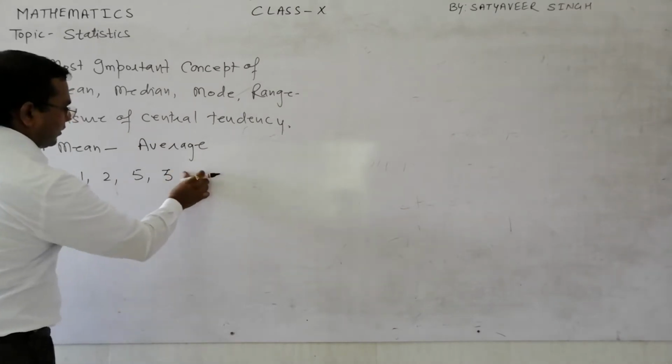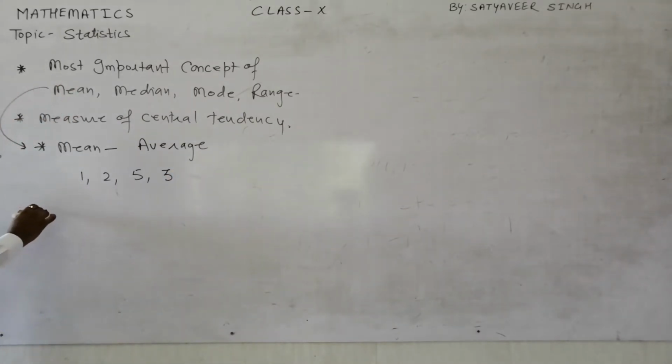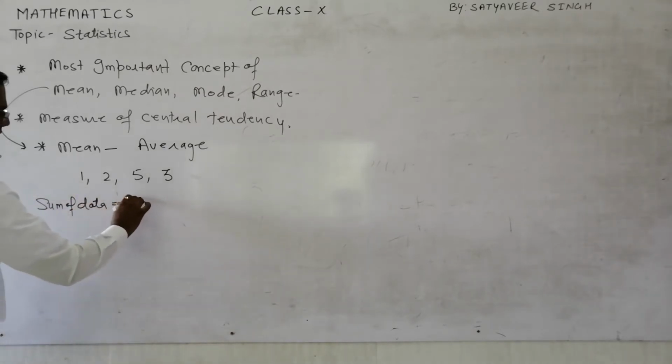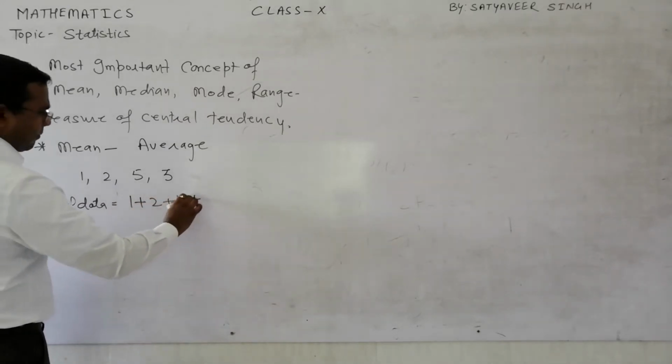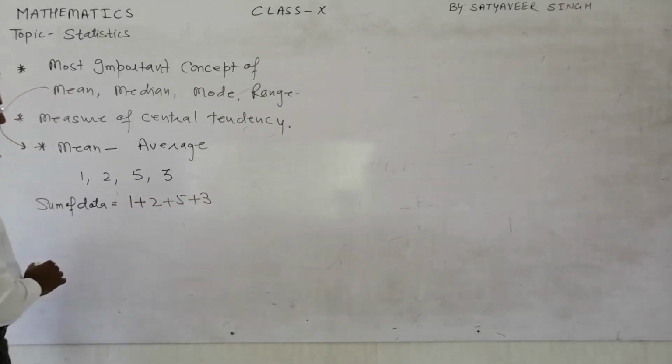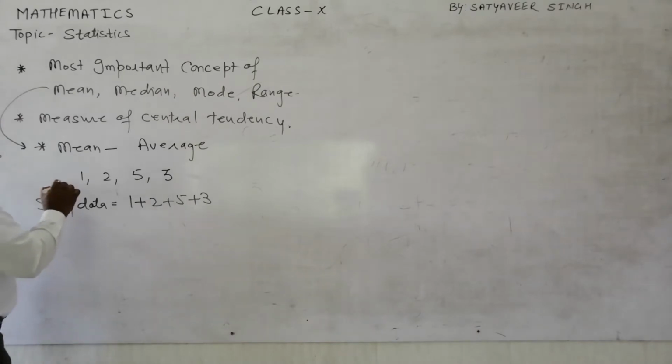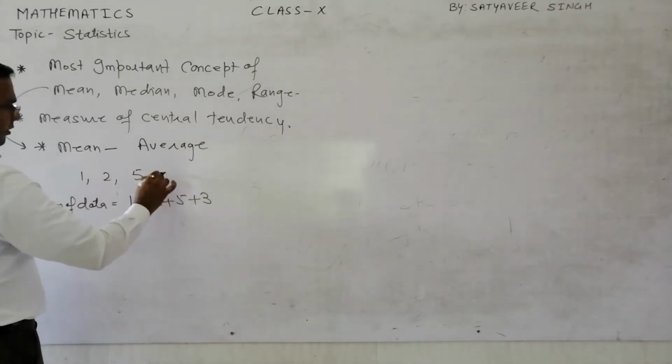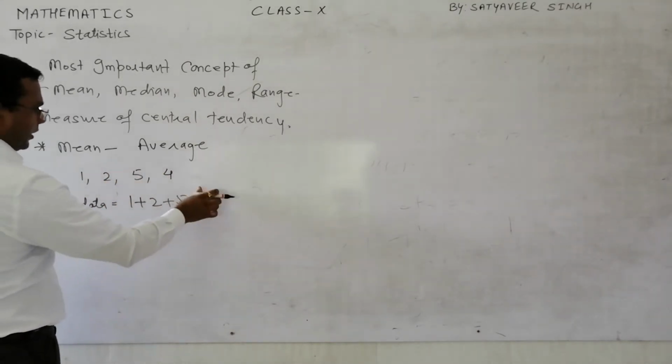How do you calculate it? You calculate the mean by finding the sum of the data, meaning 1 plus 2 plus 5 plus 3. Let me make this a little even so that I can divide properly.